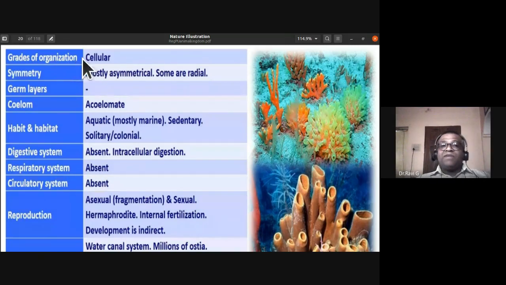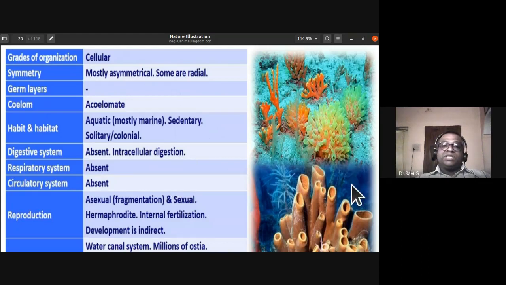Okay, so they have a cellular grade of organization. Symmetry is mostly asymmetrical, that is, they cannot be divided into two equal halves. But a few varieties of poriferans exhibit radial symmetry. Germ layers are absent. The coelom is acoelomate. Habit and habitat: they are mostly aquatic and the majority of them are marine organisms. A few are freshwater forms. They are sedentary, that is, they are fixed to a place. They can be found as single organisms or in colonies.